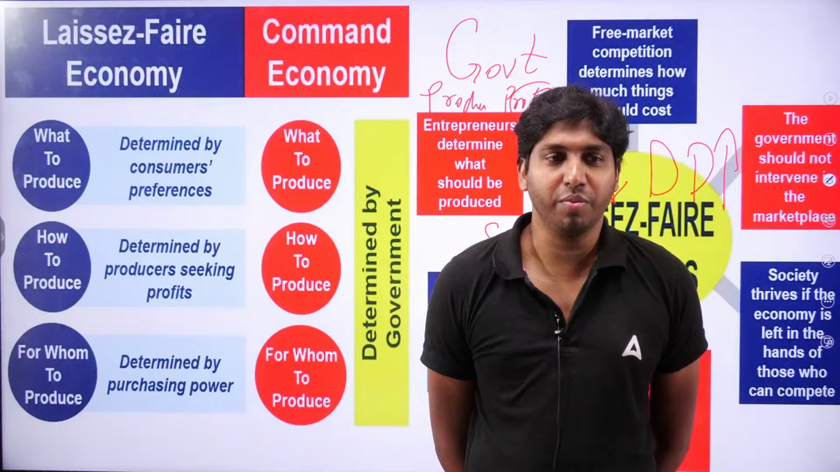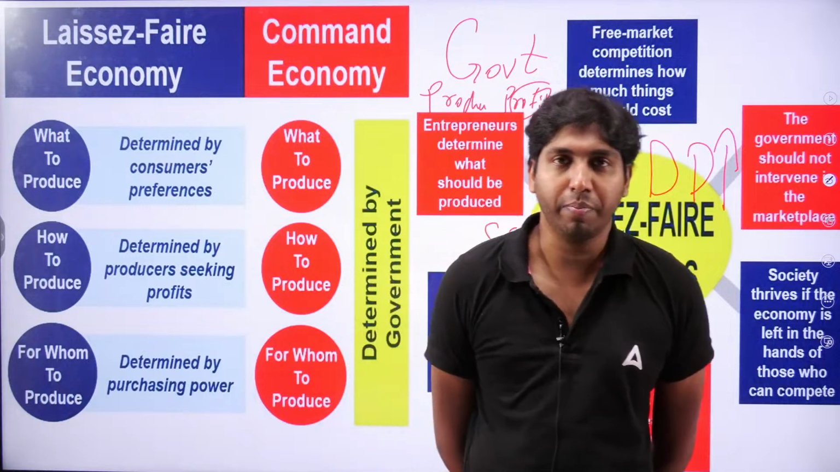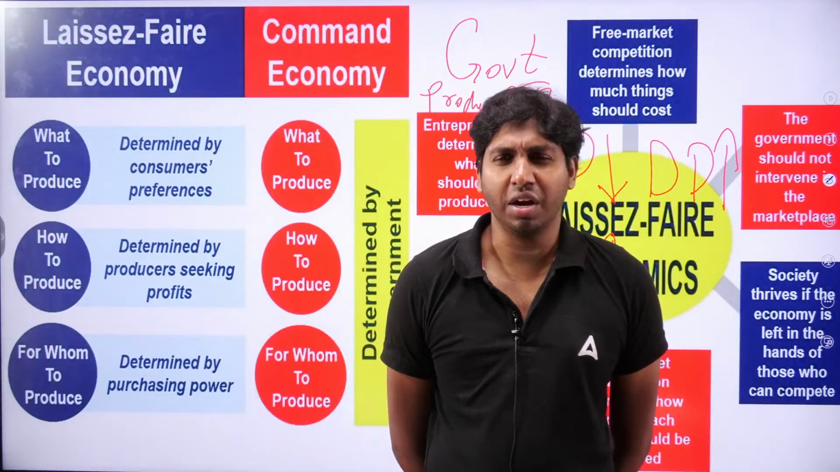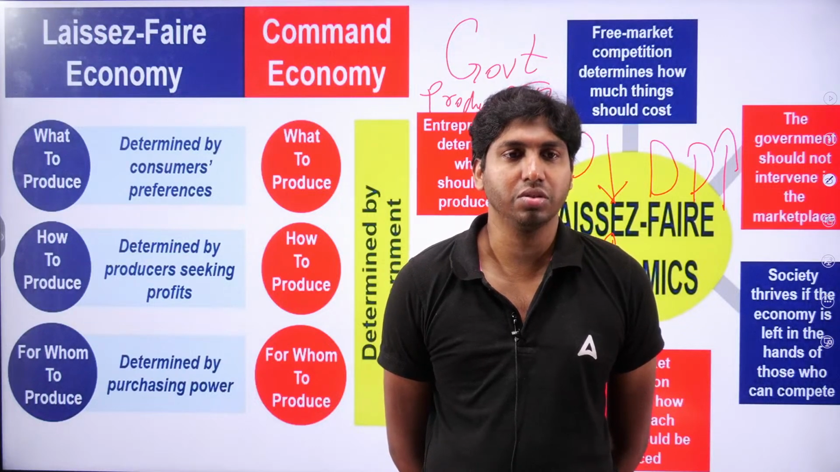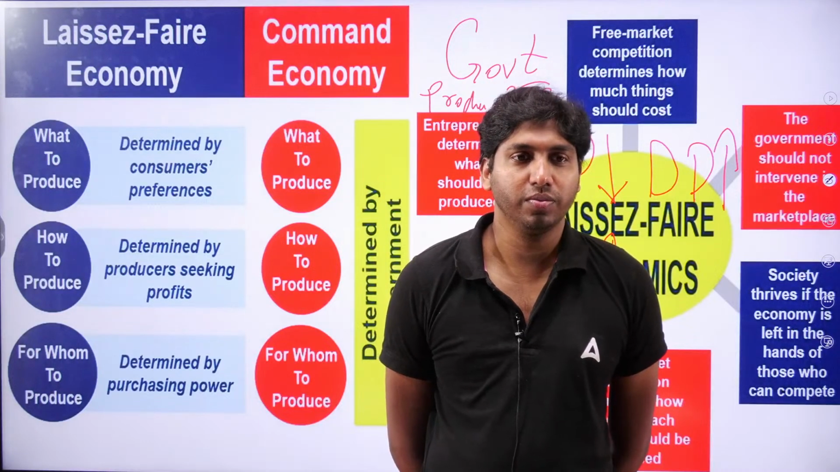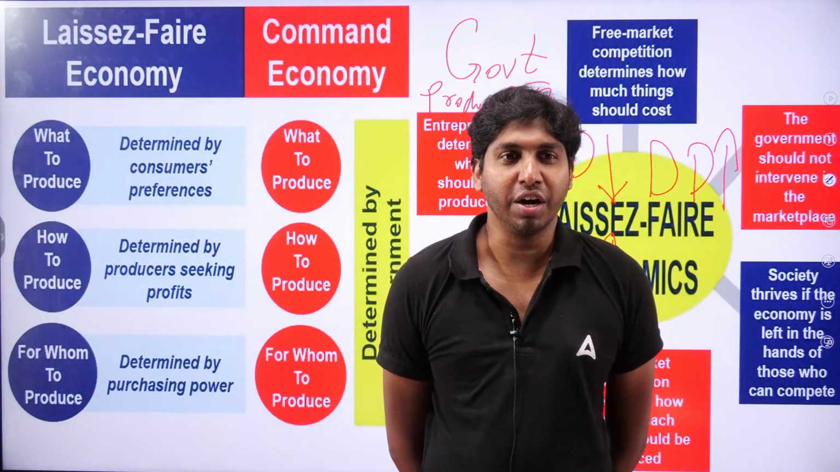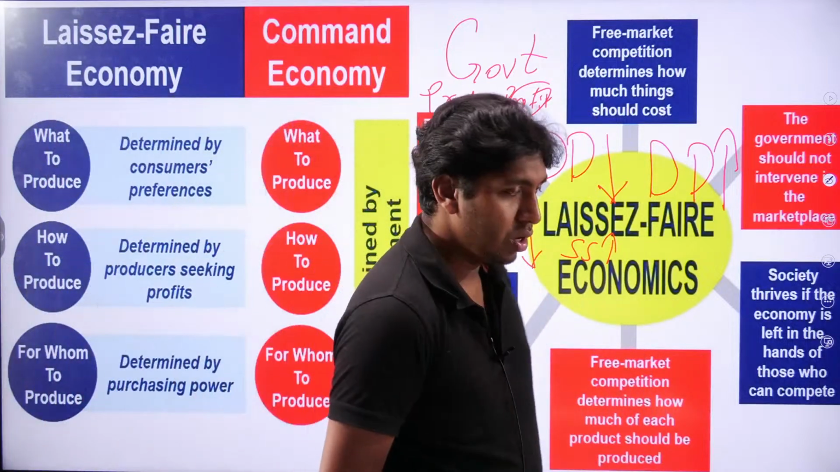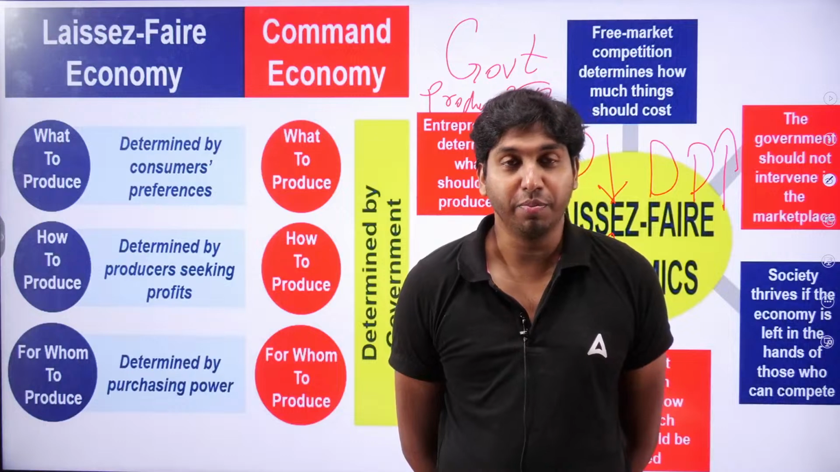Then under the laissez-faire economy, for whom to produce is determined by purchasing power. For example, in a country where most of the people are rich and their standard of living is high, demand for Veblen goods or luxury goods increases. Then many producers start producing luxury goods also. Why? Because there is demand. People have purchasing power. They are ready to buy. So here it is decided by whom? By the producers.